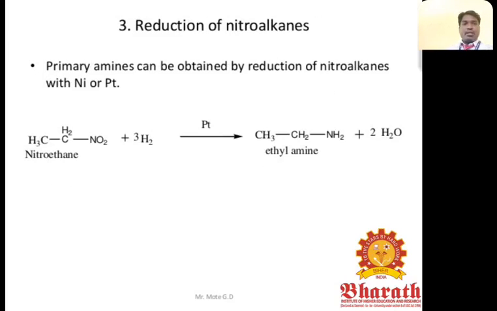Reduction of nitroalkanes. Primary amine can be obtained by reduction of nitroalkanes with nickel or platinum catalyst. For example, nitroethane, in the presence of platinum or nickel catalyst, we can get ethylamine and water.